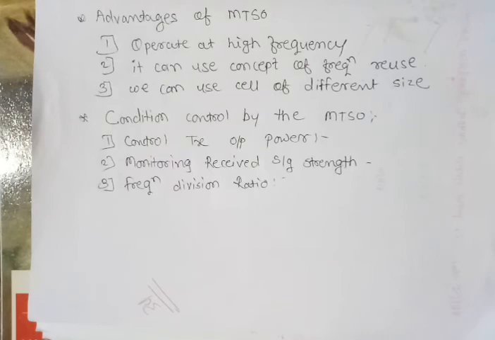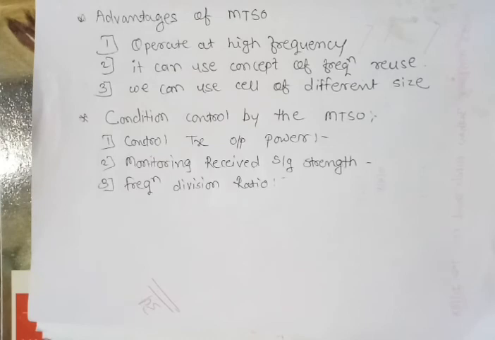We studied about the frequency synthesizer. There is a frequency divider block. After that this sets the transmit and receive channel frequency. There are two frequencies for transmit and receive. For the transmitter there is the 825 to 845 megahertz frequency range, and for the receiver there is the 870 to 890 megahertz frequency range. These will be set by the frequency synthesizer or by the MTSO.